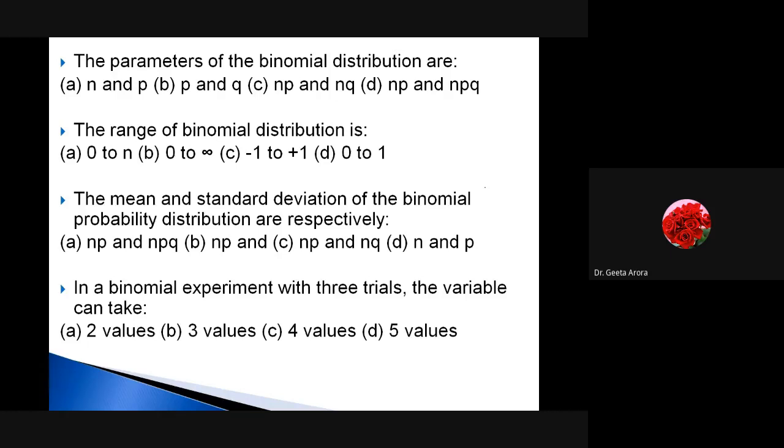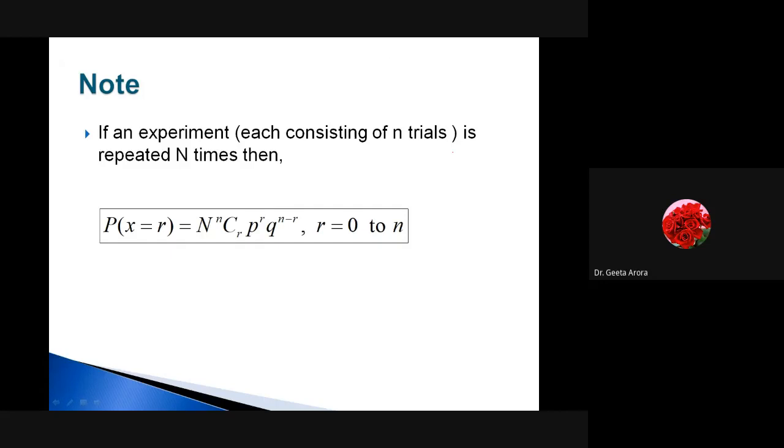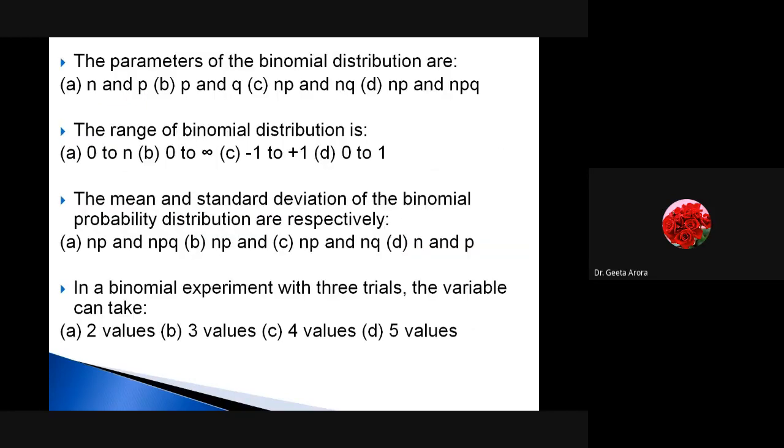Here we are talking about the range. Range, we are looking for the binomial distribution. It means if we are performing n trials, most of you are giving me the answer 0 to 1. But 0 to 1 is not correct. Range is 0 to n. If we focus on the formula, let me show you back. Here you can see r. r is going from 0 to n. So the option is 0 to n. We are saying about range, so r means what the values of r can be. So it is from 0 to n. Correct? Okay. Let's see the next one.